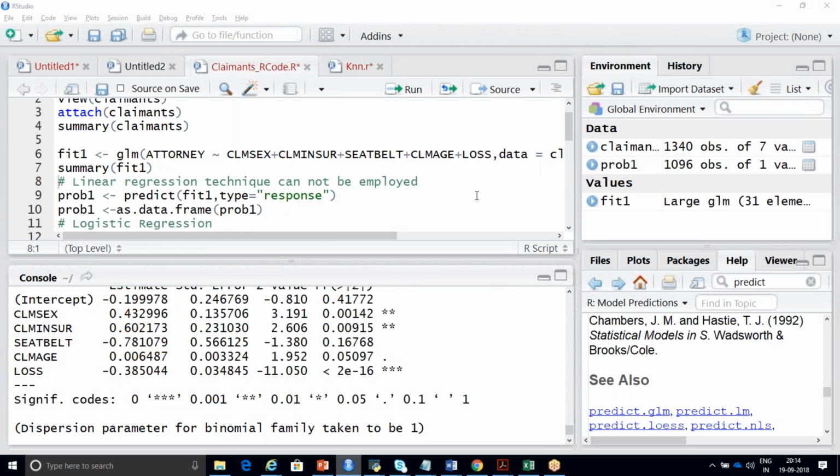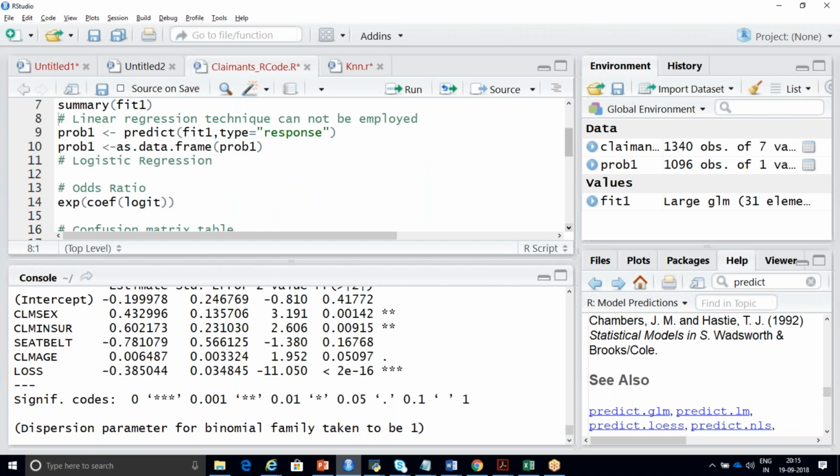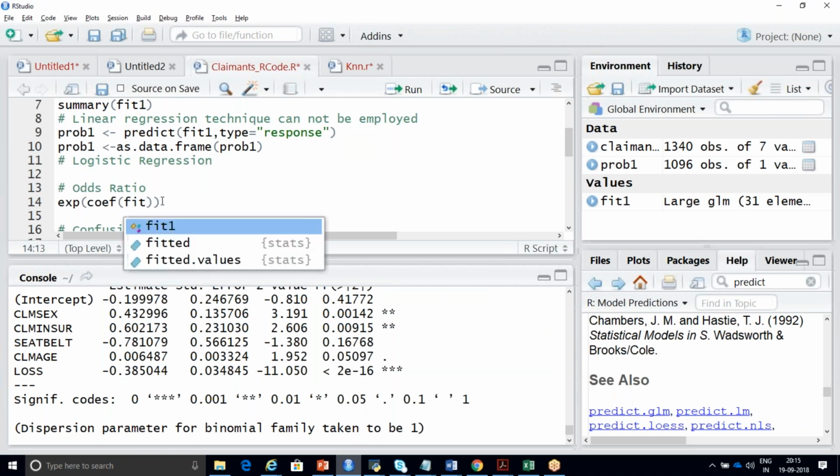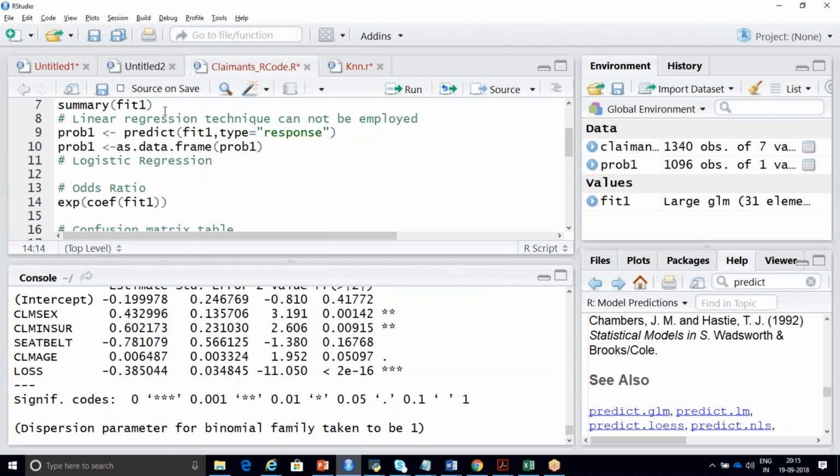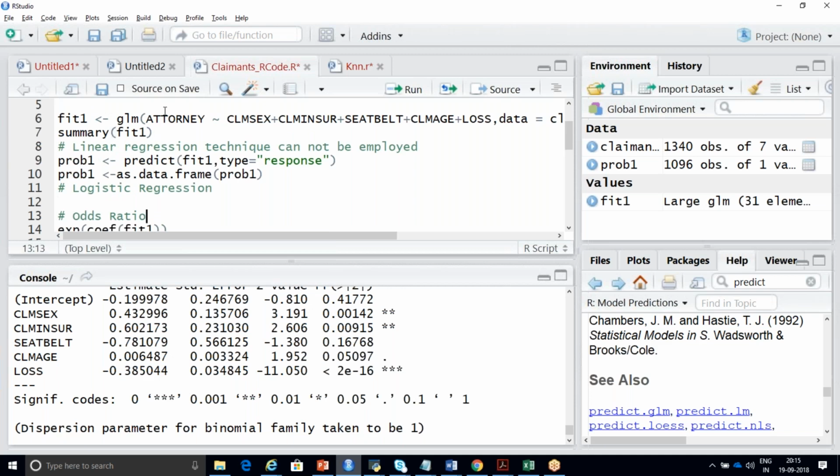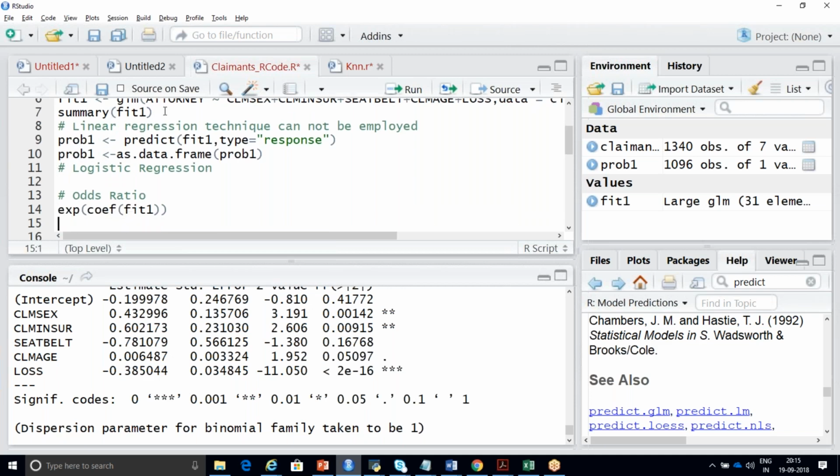Exp of the model name. What is the model name? This is fit one. So coefficients of fit one, I'm going to take your original values by using the function exp.